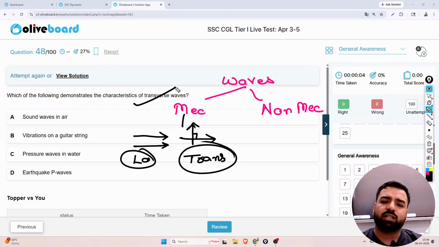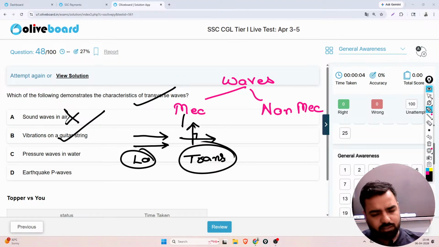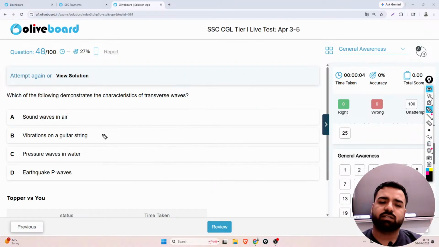They were asking about transverse. Sound waves, no, that is longitudinal. Vibration of a guitar string, yes. When you are vibrating, just check the wave and particle direction would be perpendicular, and that's why vibration of this guitar string will be the correct answer. So the correct answer is option B.